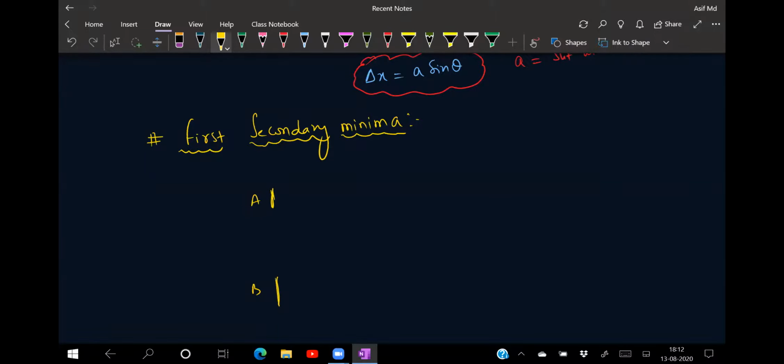This is your A to B opening, and in this one the rays of light have been going in a straight line like this, and this one also in a straight line like this. And this one was also the central maximum. I'm taking the wave which makes an angle theta and goes like this, and this one is also making the same angle theta. In between we have different sources, secondary wavelets. Now this angle, say this is theta 1, this is also your theta 1. Clear for everyone?